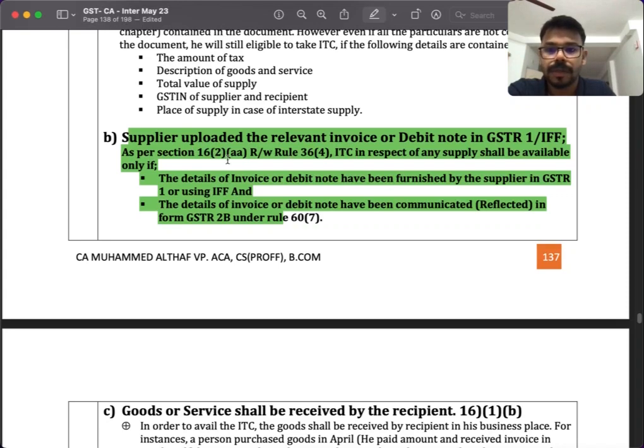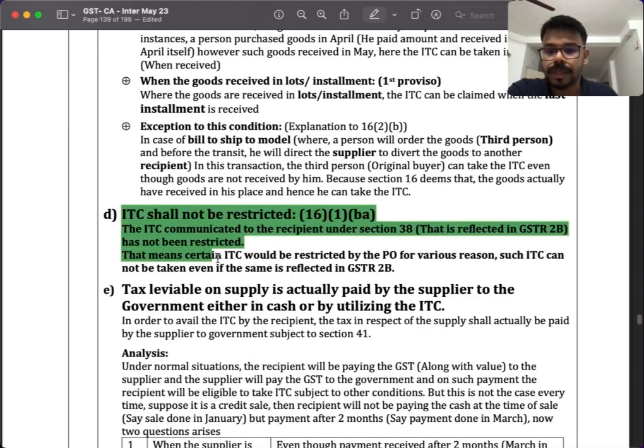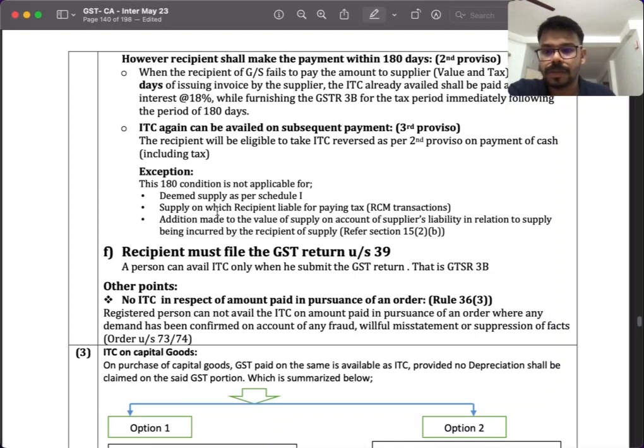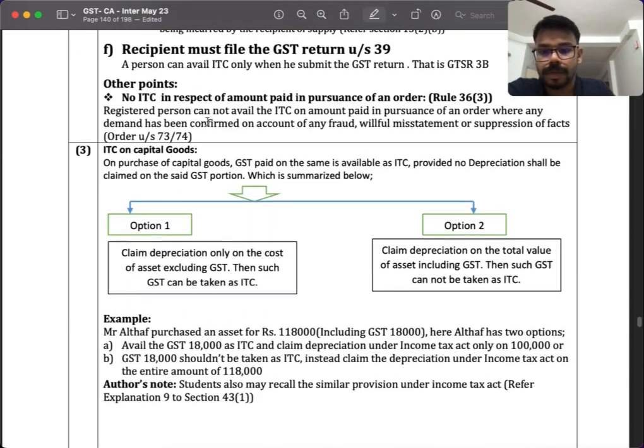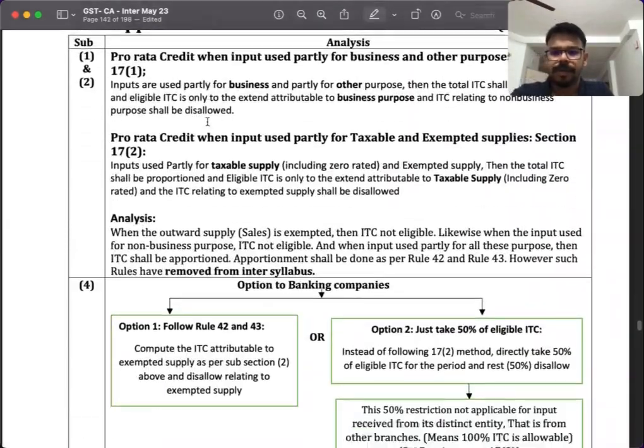Which one? Clause AA. Then another amendment is also a newly inserted clause in Section 16. And here also they made more clarity on reversal of ITC if we have not paid the supplier within 180 days. That's the main thing they have made there.